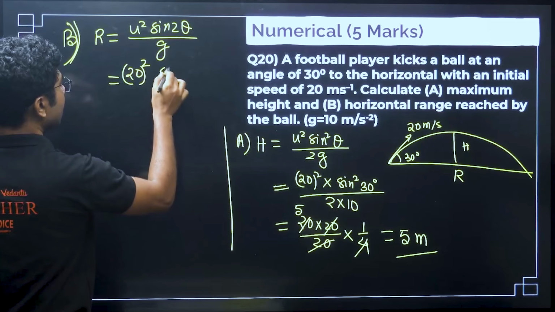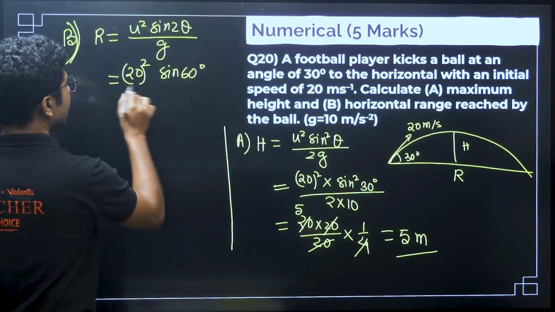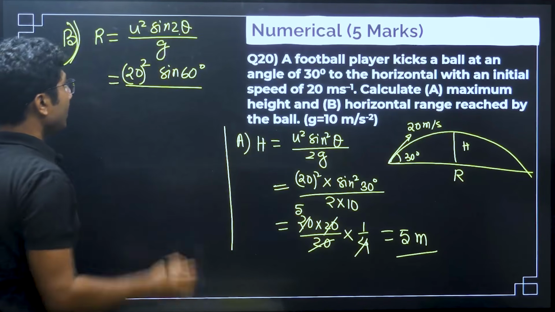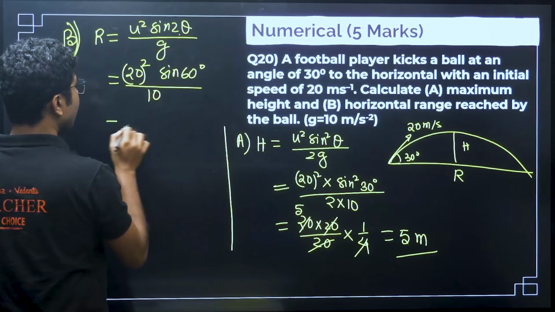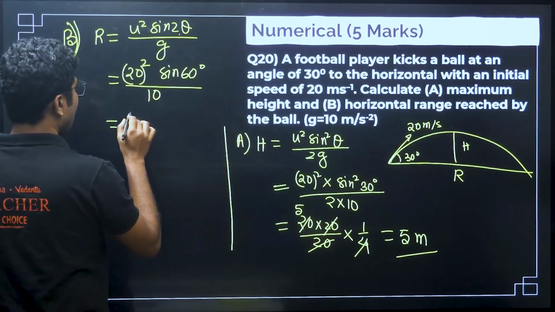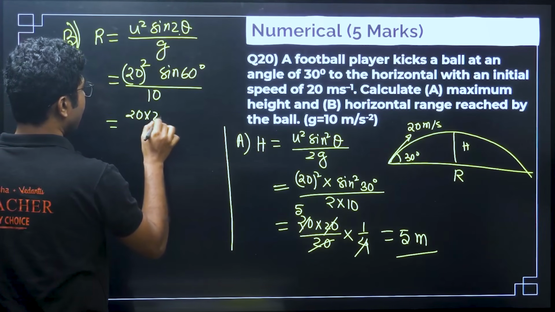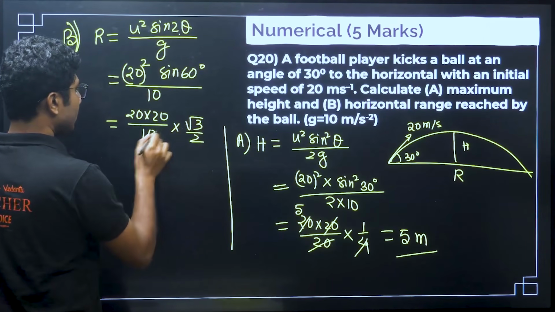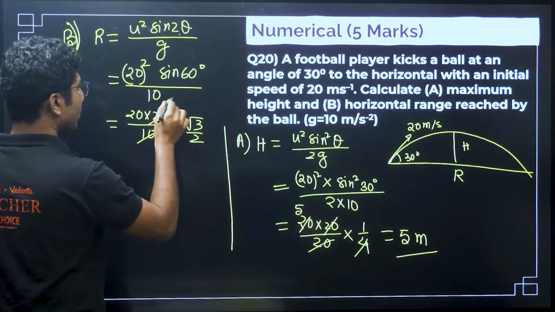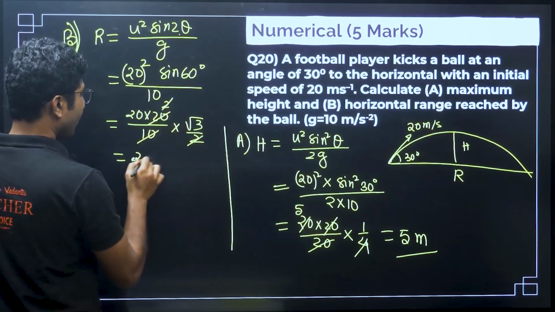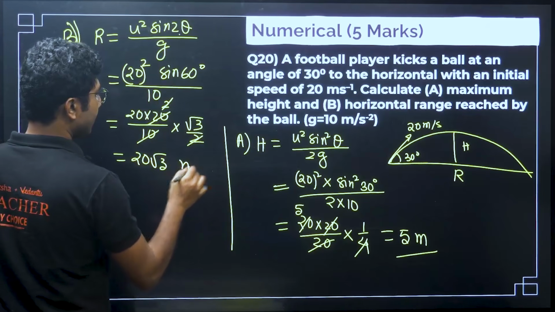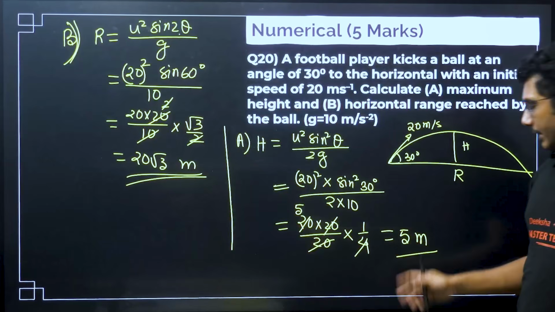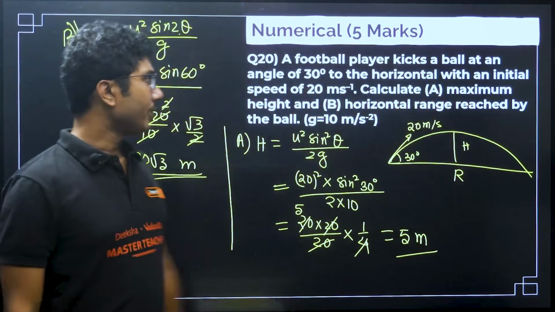So sin 60 degree, 2 theta means 2 into 30 degree, that is 60 degree, g is 10, so it will be 20 into 20 by 10 into root 3 by 2. So 10 cancels, 2 cancels, and you get 20 root 3 meter. So 20 root 3 meter is the horizontal range and 5 meter is the maximum height.